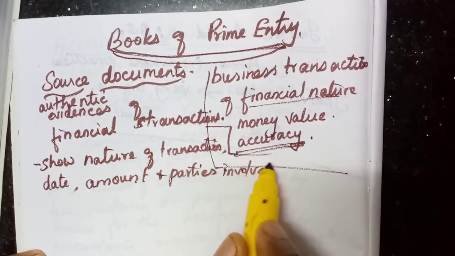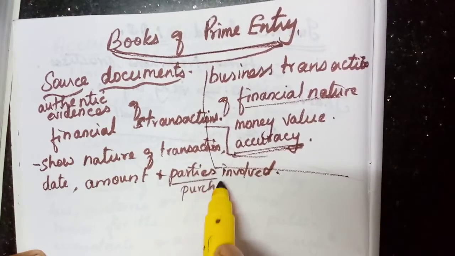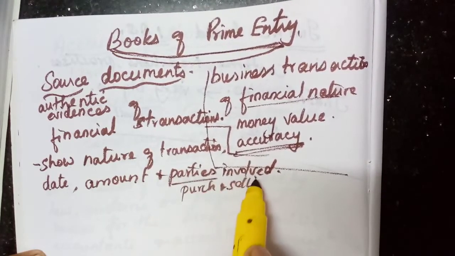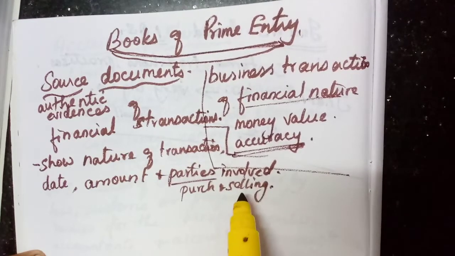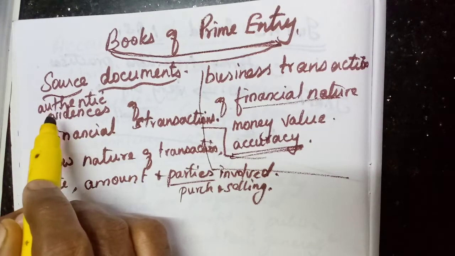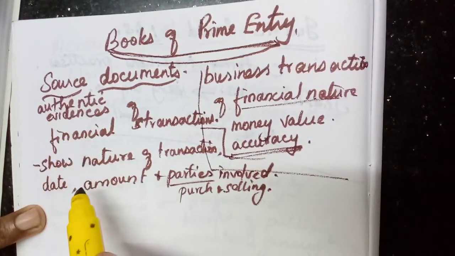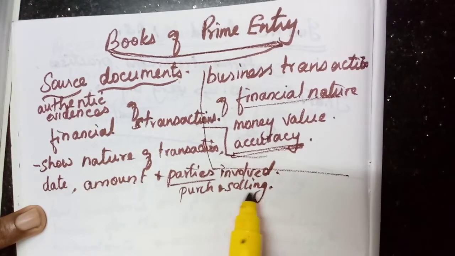Here parties involved means the one who is purchasing and the one who is selling. The source documents are a summary of all the documents. Okay, we will learn one by one what the source documents are. That also we are going to learn.